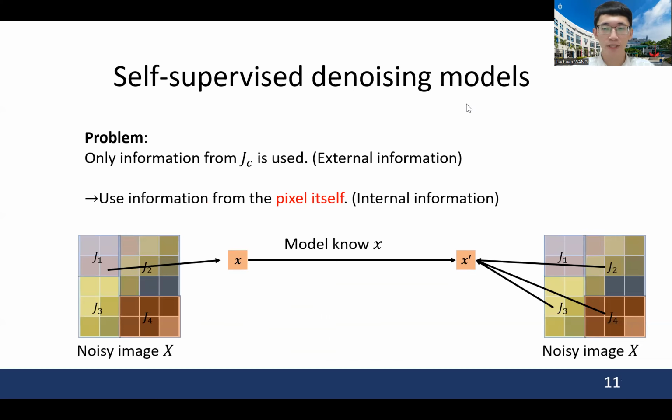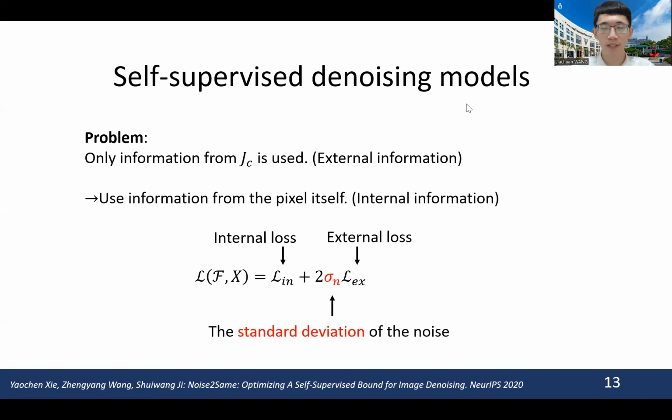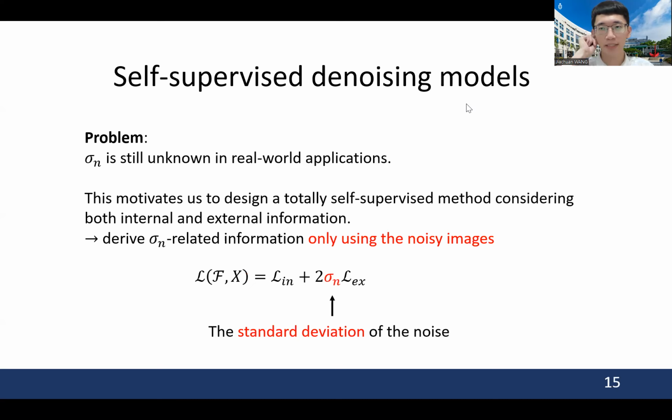However, this method only uses complements, where information from the pixel itself is wasted. To avoid the model learning an identical function, we minimize a special loss that leverages both external and internal information. The proposed loss function can be written as follows, which is composed of internal and external loss with the standard deviation of the noise. However, in real-world applications, the sigma is still unknown. This motivates us to design a totally self-supervised method considering both internal and external information.